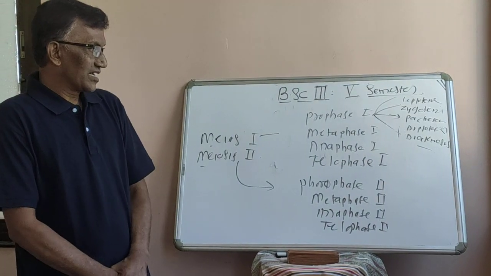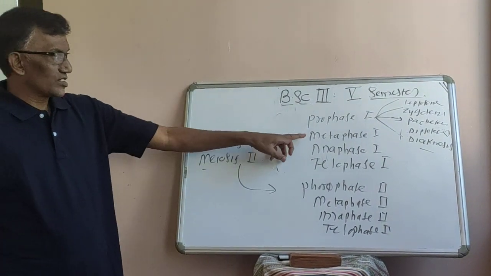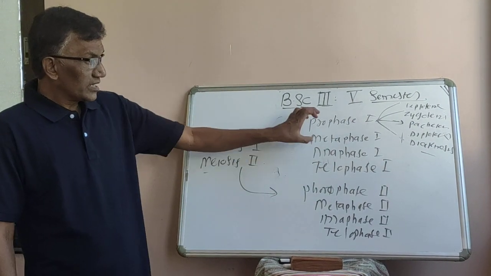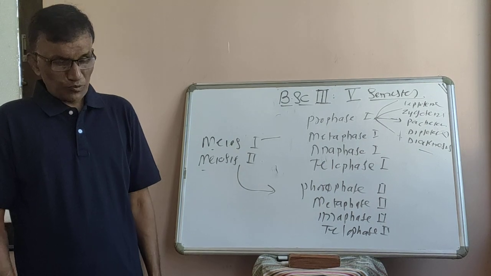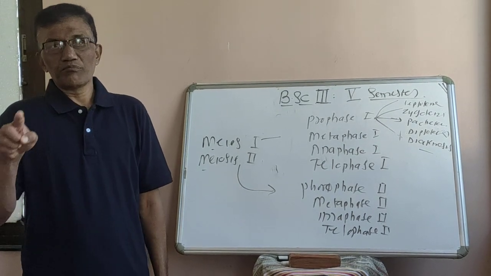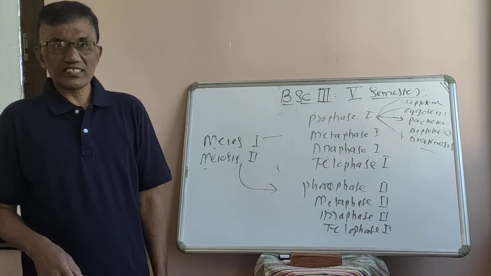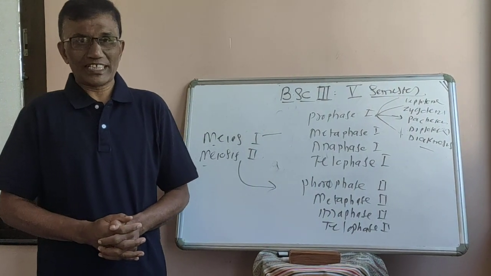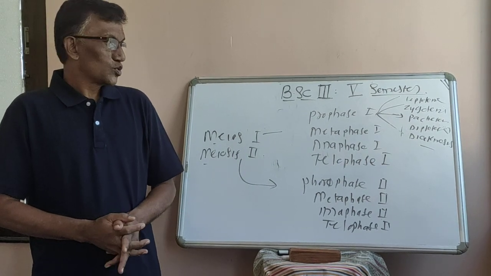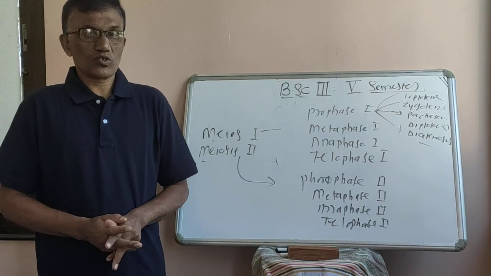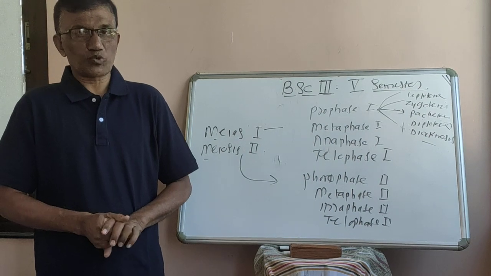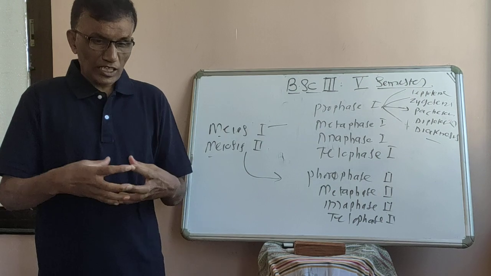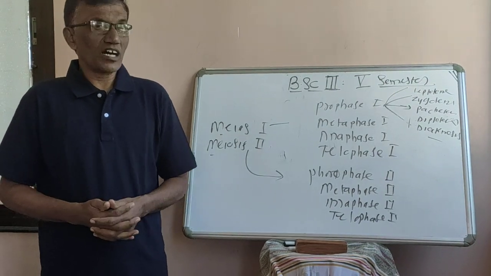After diakinesis, now the cell enters into metaphase first. Here in metaphase first, the nuclear membrane completely disappears. Then there is a mixing of nucleoplasm and cytoplasm, and the chromosomes which have exchanged chromatin material and came from maternal side and paternal side start to gather at the center of the cell, or equator of the cell.